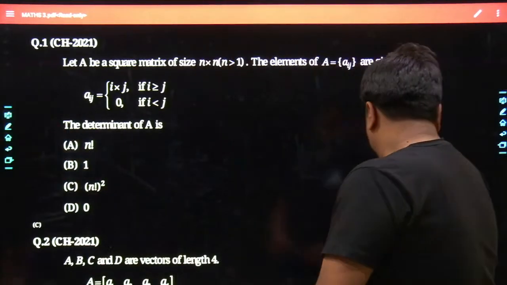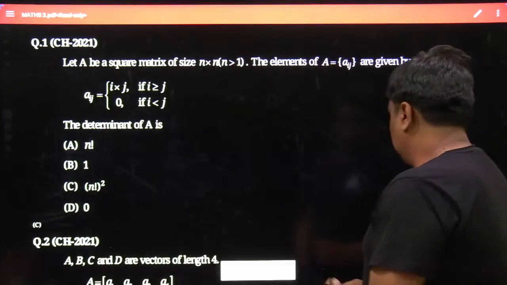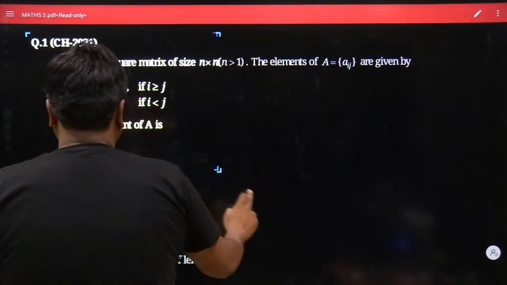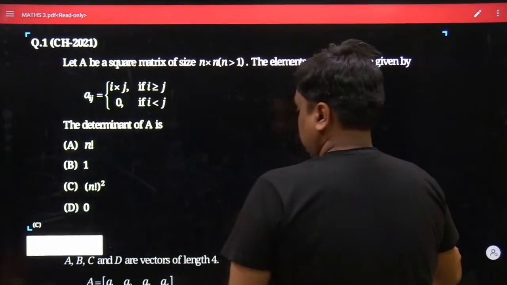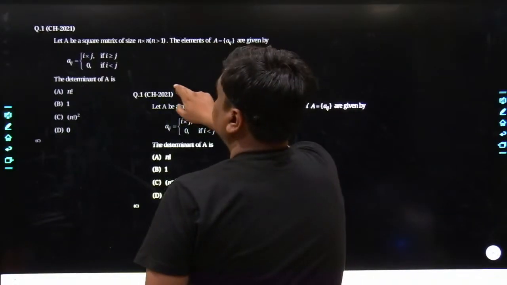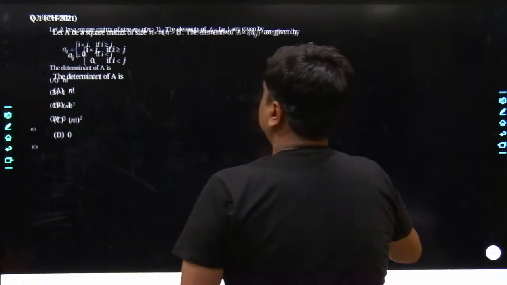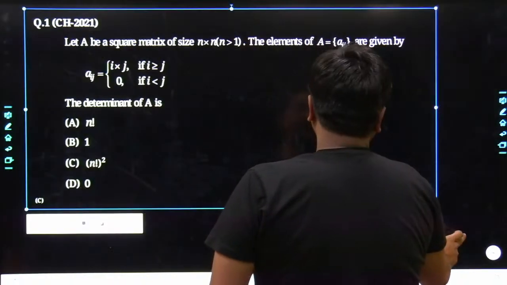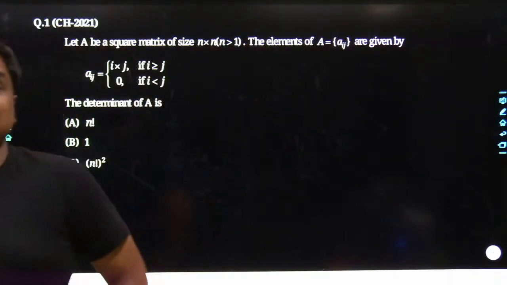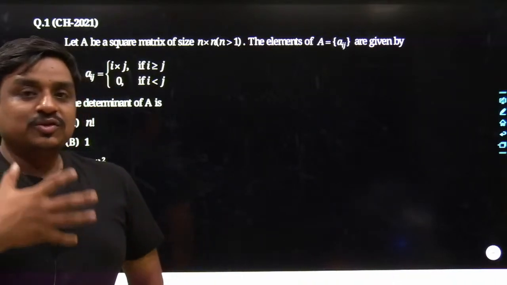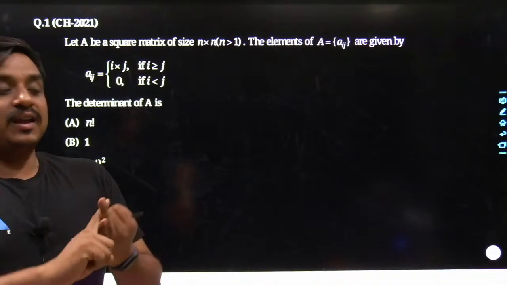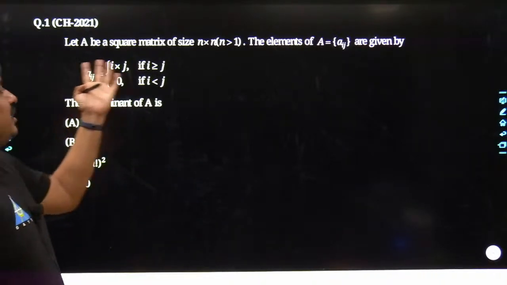Let me bring this problem into the working board. See what the problem states and what would be the best answer for this given problem. It is a well designed problem. Definitely I won't rate this problem as a tougher problem, but yes, it is a logical problem. So once you apply your aptitude, only then would you be able to get this answer fast as well as error free. Let me see what the problem exactly states.